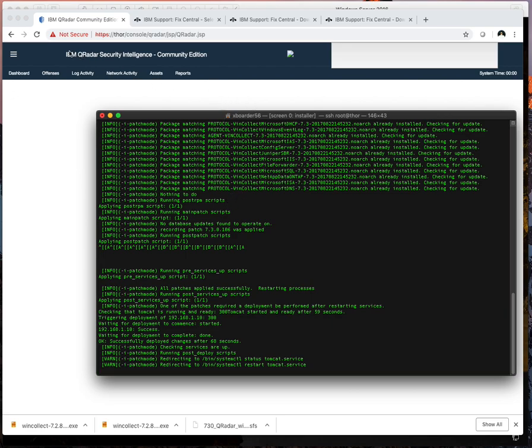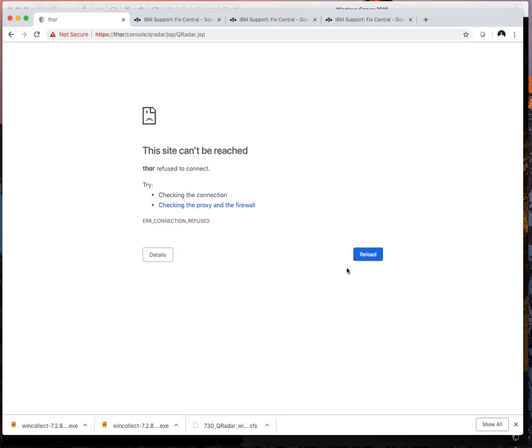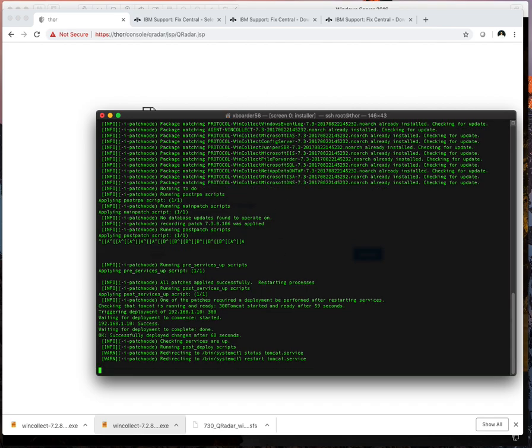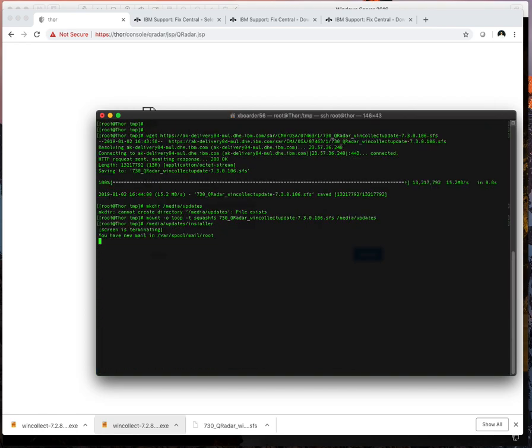Should be just about there. Still loading up the rest. Looks like it's good.